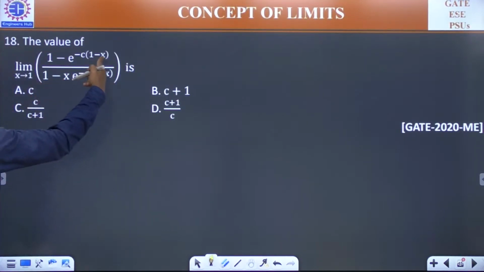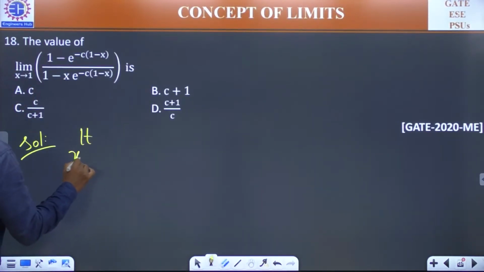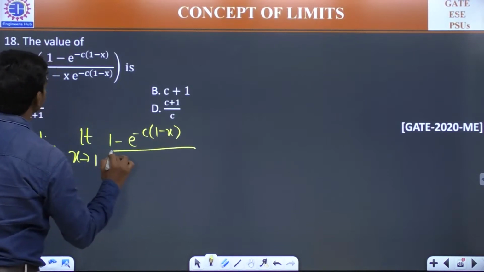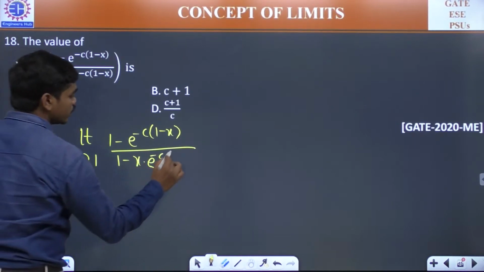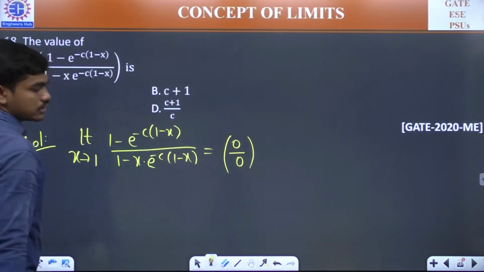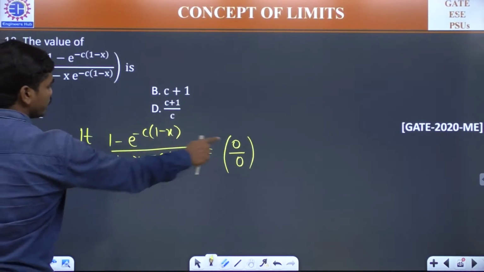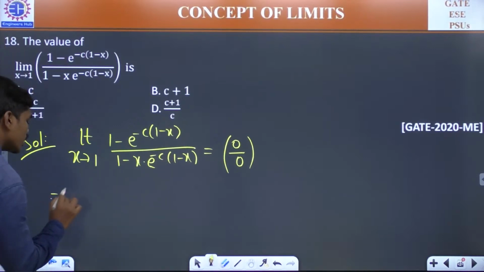If you put x is equal to 1, this will be 0, so e power 0 will be 1, and 1 minus 1 will be 0. Same is the case with the denominator. So you'll be getting 0 by 0 form: 1 minus e power minus c into 1 minus x, divided by 1 minus x into e power minus c into 1 minus x. Correct? Because if you put x is equal to 1 here, e power 0 is 1, and 1 minus 1 will give you 0, and same is the case here. So let us apply L'Hospital rule.